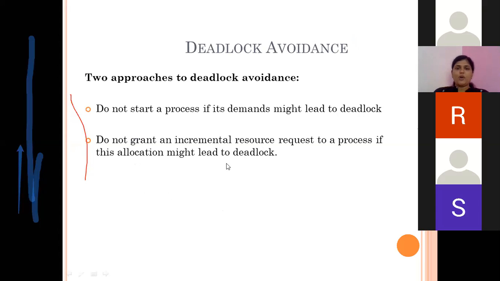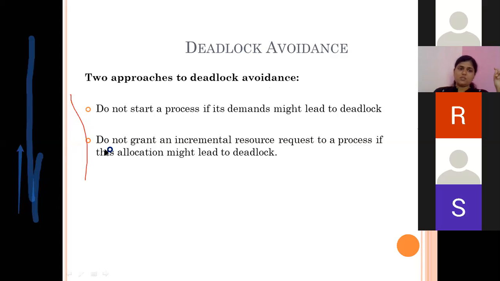How to handle the deadlock? That is by avoidance. Now, how to avoid this deadlock? There are two approaches. One approach is do not start the process if its demands lead to deadlock. That means suppose P1 is a process which wants 3 resources, and 3 resources are not available with the system, then the system will not start that process. That is one approach for avoiding the deadlock.